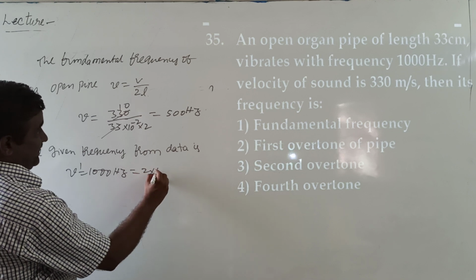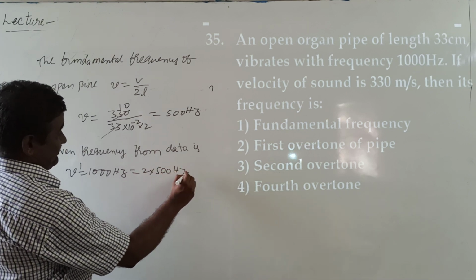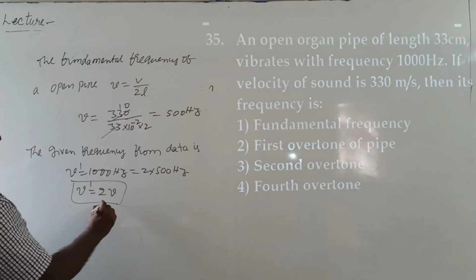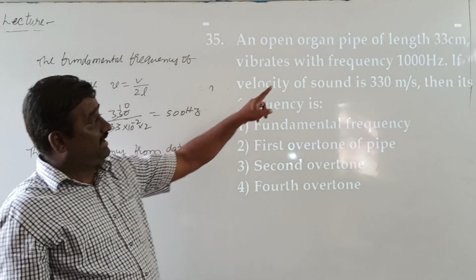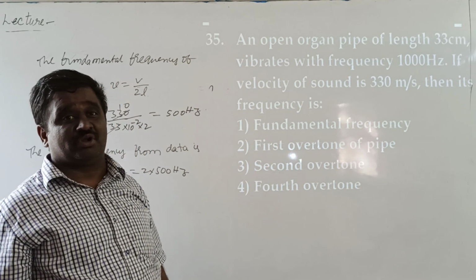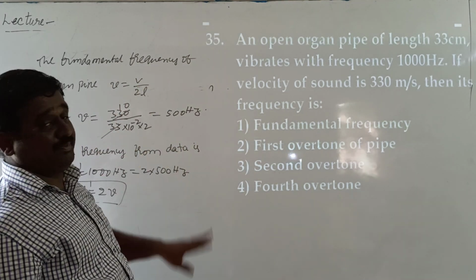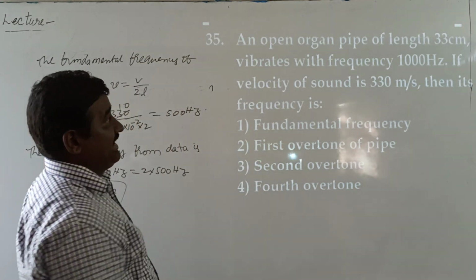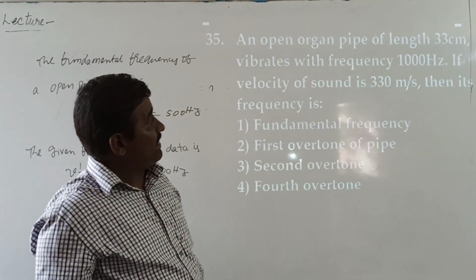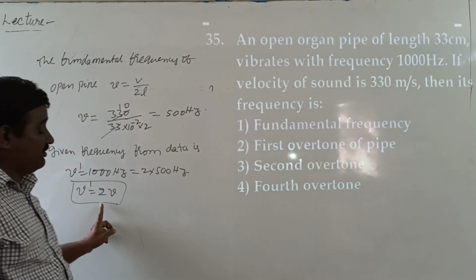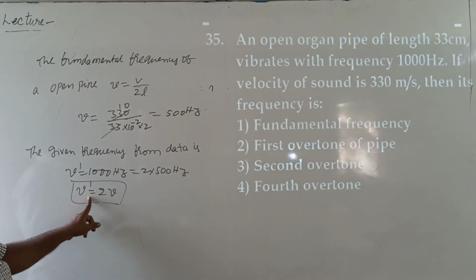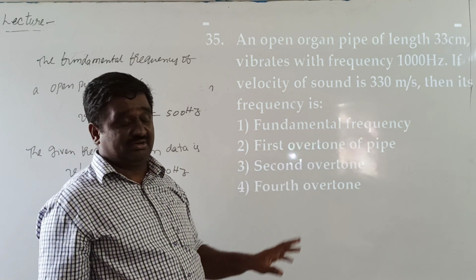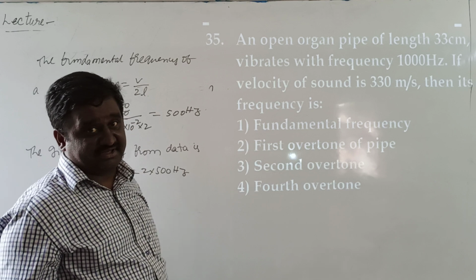It is taken as 2 into 500 Hz. Means the given frequency appears as the second harmonic or first overtone of an open pipe. So option B is correct. The given frequency 1000 Hz is double the fundamental frequency of the open pipe. Then the second harmonic is taken as the first overtone, hence the second option is correct.